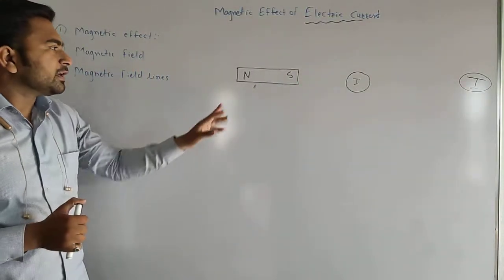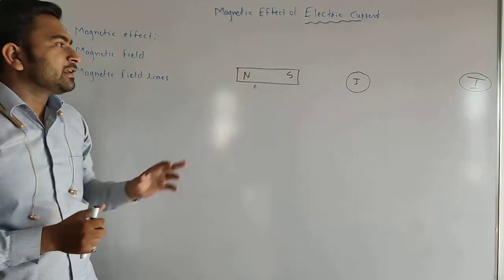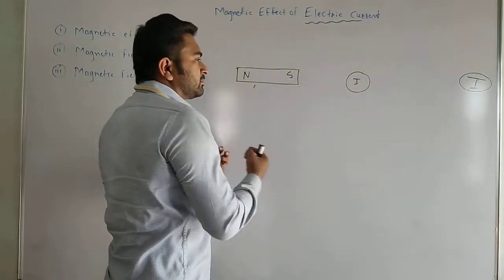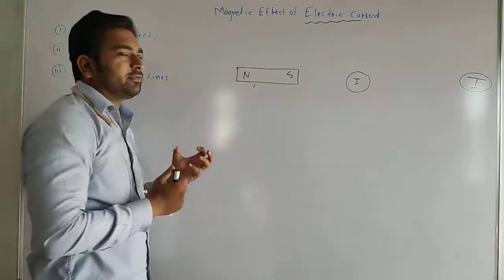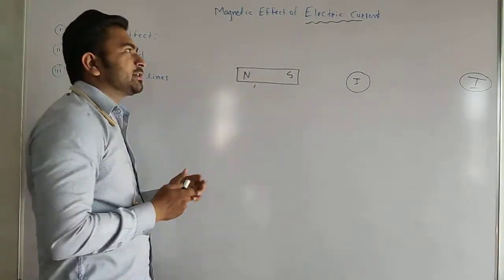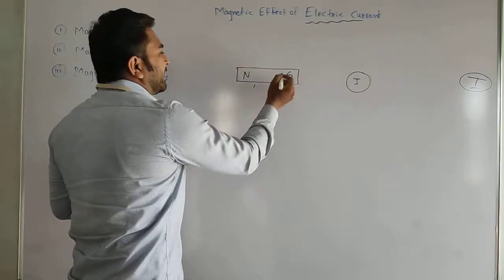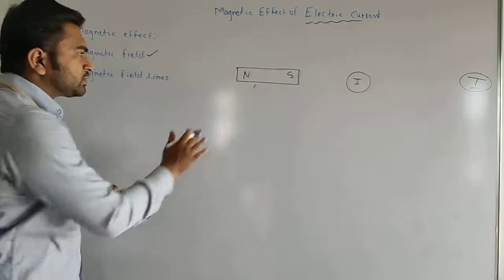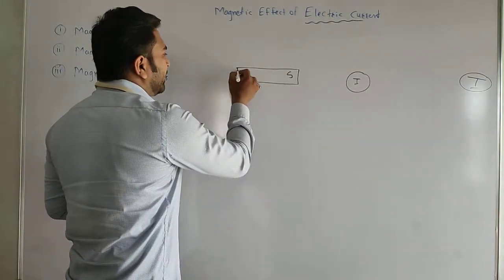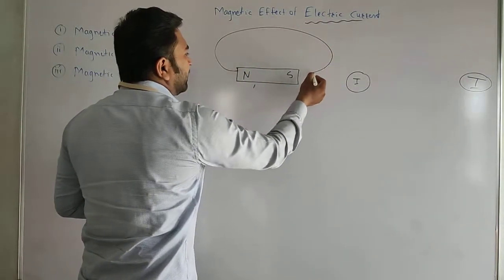I think you understood that this magnet can make its effect or attract an object up to a limit, and that portion within which it can attract any object towards itself is known as the magnetic field. So this magnet will create some magnetic field around itself.